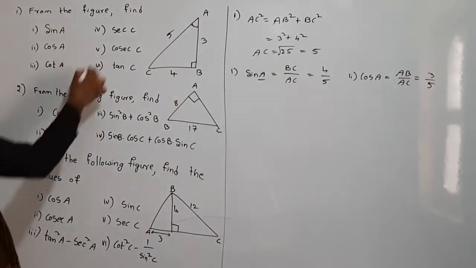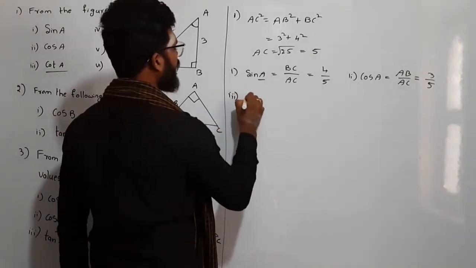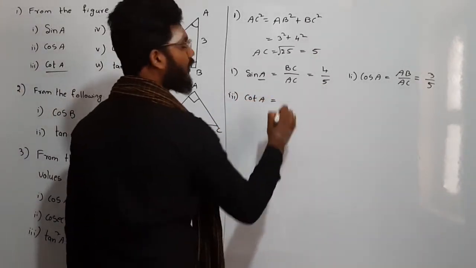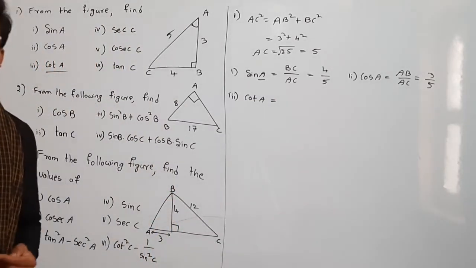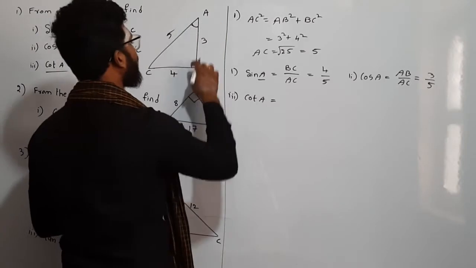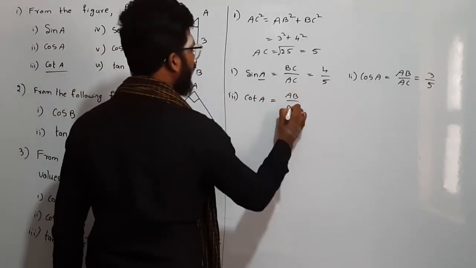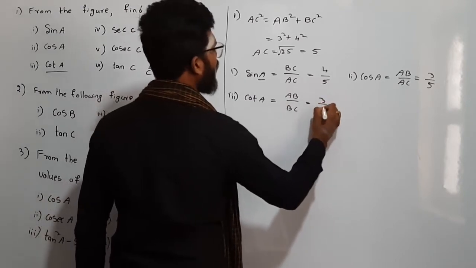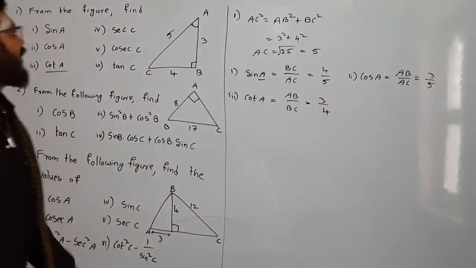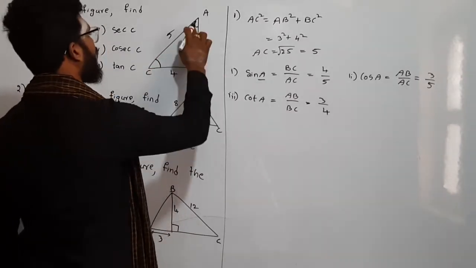In the same way, cot A. We know what cot A is. Cot represents the ratio of adjacent side to the opposite side. So for A, what is the adjacent side? AB. What is the opposite side? BC. Right? So it is 3 by 4. Next, secant C. So now they are talking about this angle.